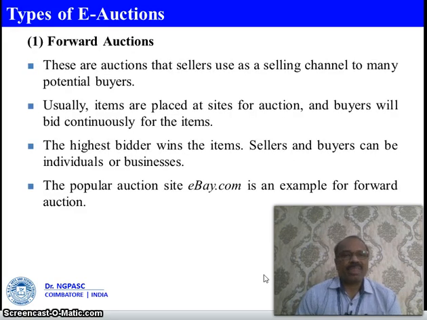Forward auctions. These are auctions that sellers use as a selling channel to many potential buyers. Usually items are placed at sites for auction and buyers will bid continuously for the items. The highest bidder wins the items. Seller and buyer can be individuals or businesses. A popular auction site, for example, eBay.com, is a very good site for this type of forward auction.